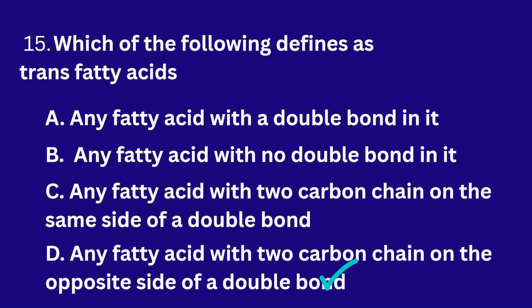If the double bond is present on the same side, then it is called a cis fatty acid. So here the question is asking about the trans fatty acid. The fatty acid containing chains on the opposite side is called a trans fatty acid.